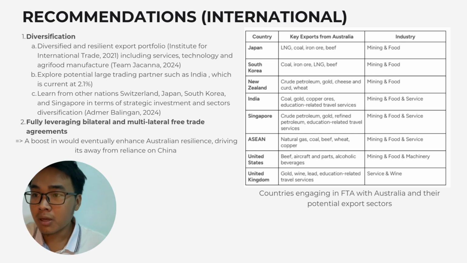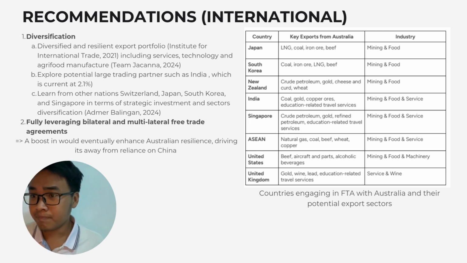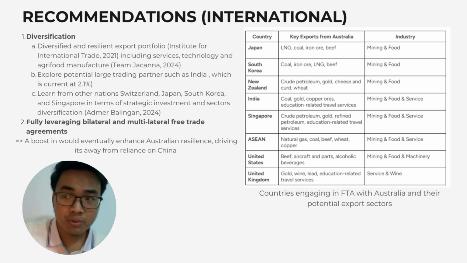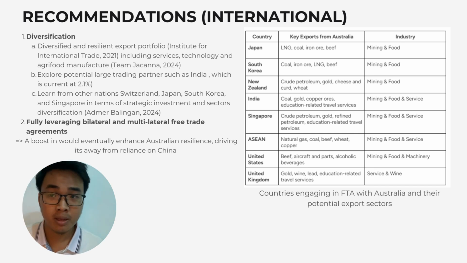Secondly, Australia should fully leverage its bilateral and multilateral free trade agreements with other countries. This would result in a push if they can trade effectively with the countries.